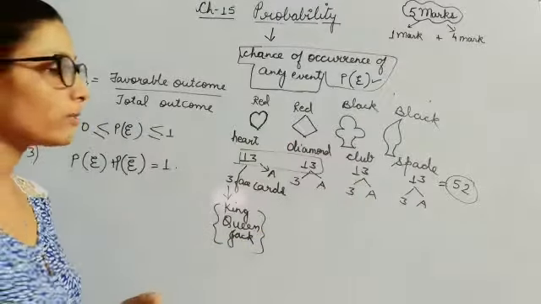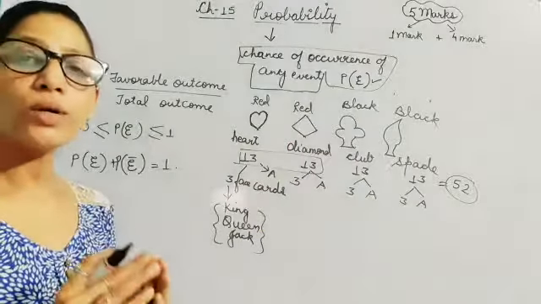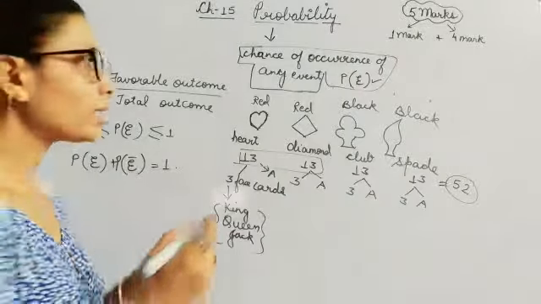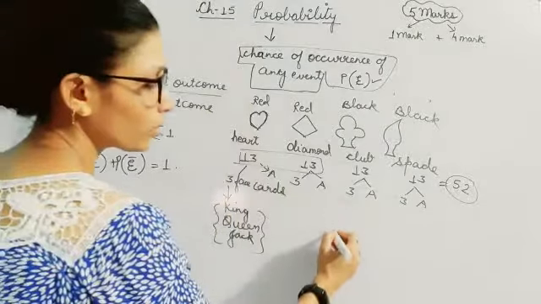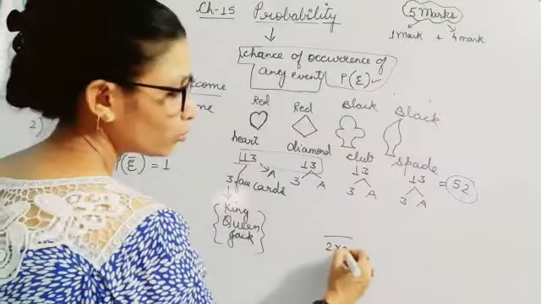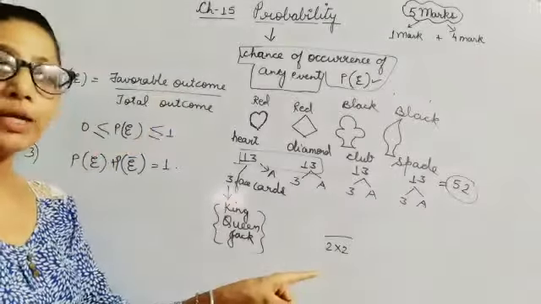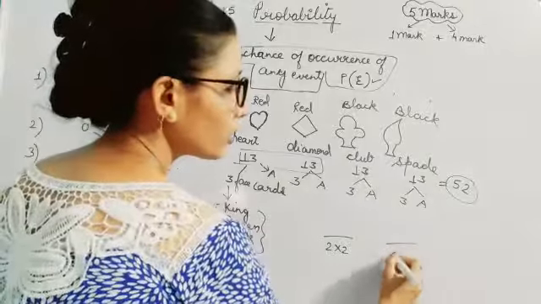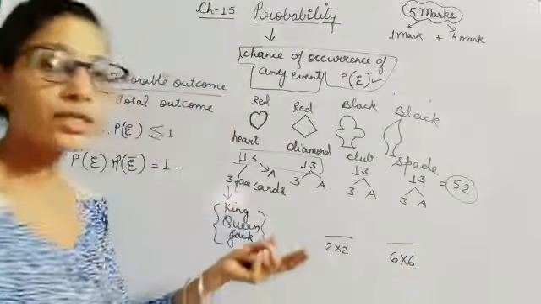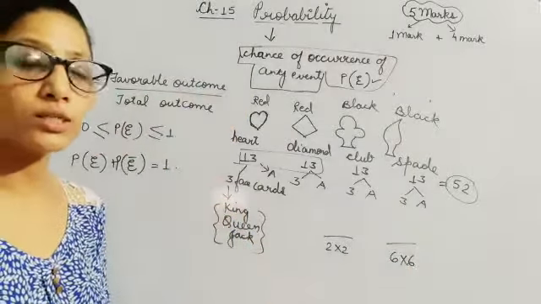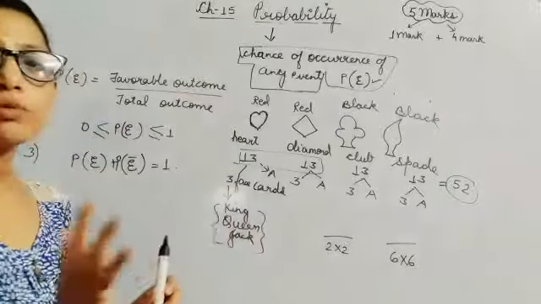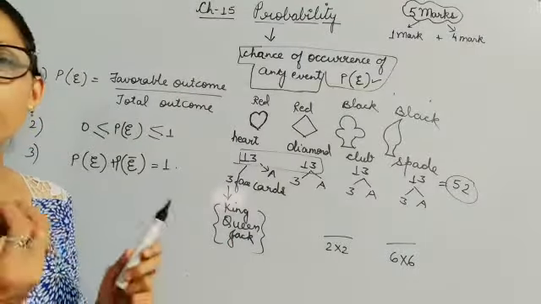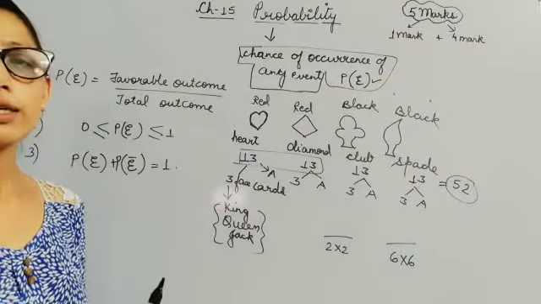One more thing, children, whenever in the questions you are taking 2 coins, then your total outcomes will be 4. That means here 2 into 2. In total outcomes you will be multiplying. If you are taking say 2 dice, then you will be taking your total outcomes as 6 into 6 and not 6 plus 6. So these are the simple concepts which you have to remember for probability, and then this chapter will be done. Have a look.